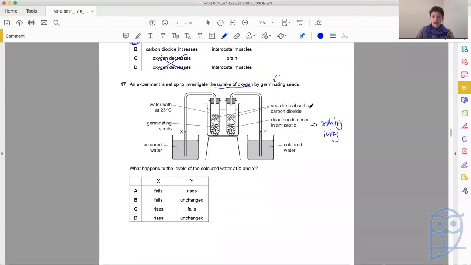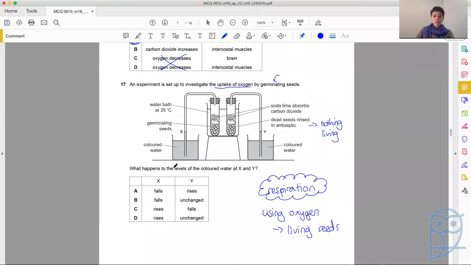Okay, we've got soda lime absorbing carbon dioxide in both sides. So in this case, there's not going to be any output of carbon dioxide affecting any gas level. So the only thing we're looking at is uptake of oxygen. Now, germinating seeds, again, we are talking about respiration. So we're going to be using oxygen. But it's the living seeds that are going to be using oxygen. So what's going to happen to the levels of colored water at X and Y?